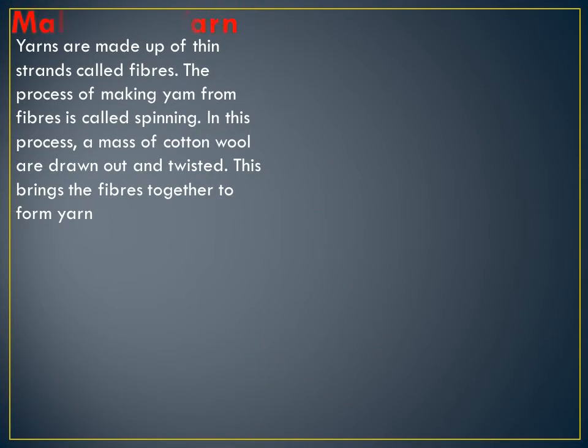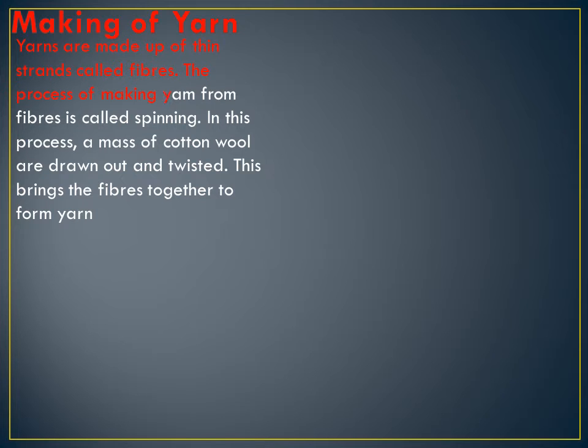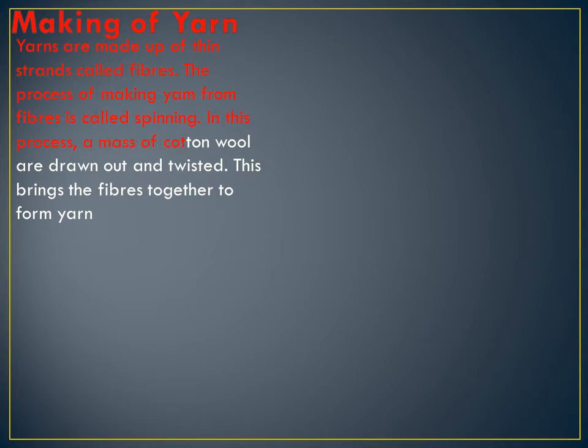How does the making of yarn take place? Yarns are made up of thin strands called fibers. The process of making yarn from fibers is called spinning. In this process, a mass of cotton wool is drawn out and twisted. This brings the fibers together to form a yarn.